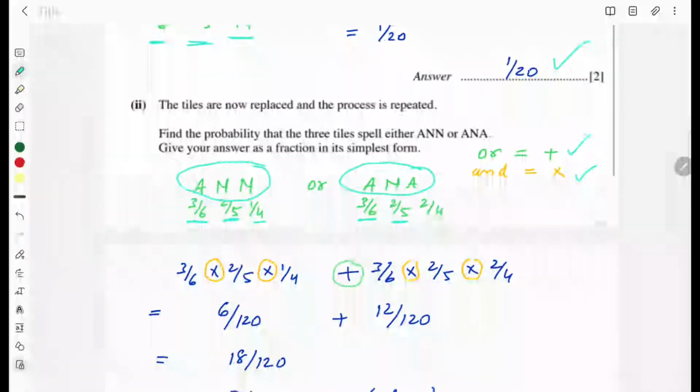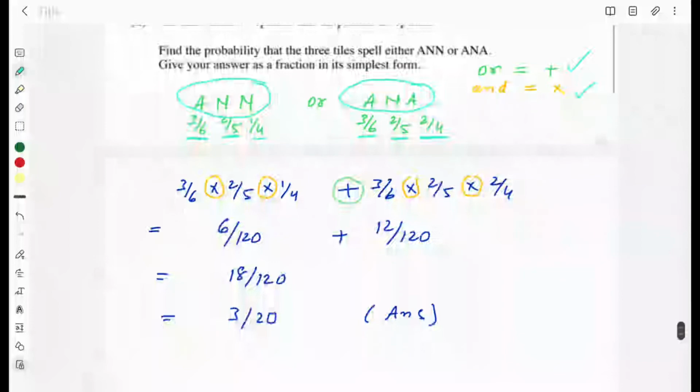For third tile, it's 2 over 4. 4 because 1 is less out of 5. So if you multiply, you get 18 over 120, which is 3/20 on simplification.